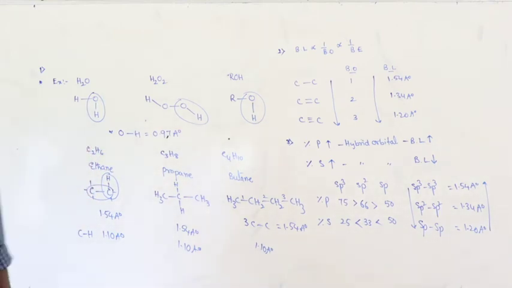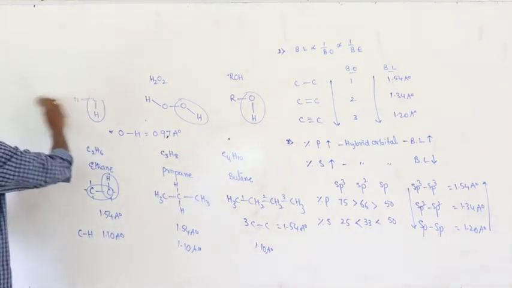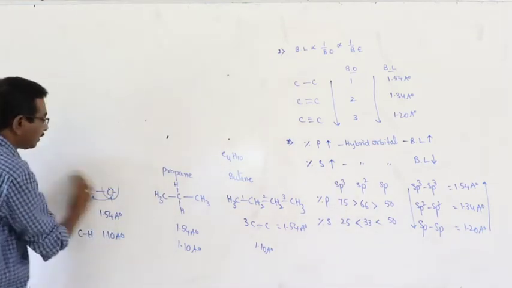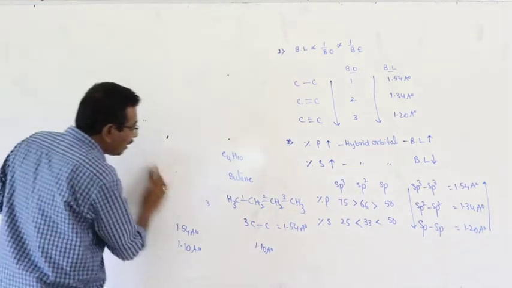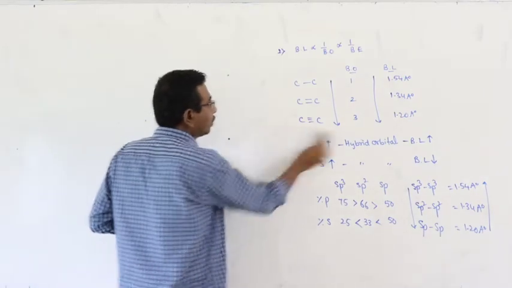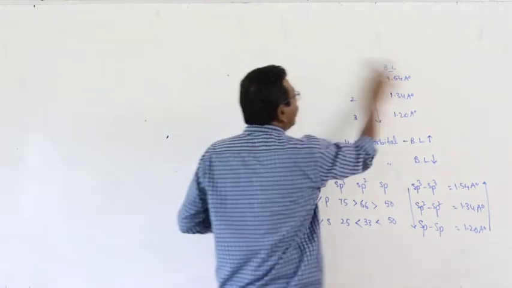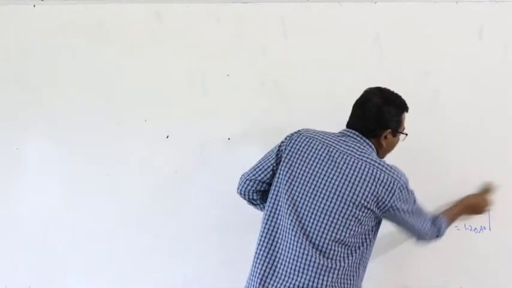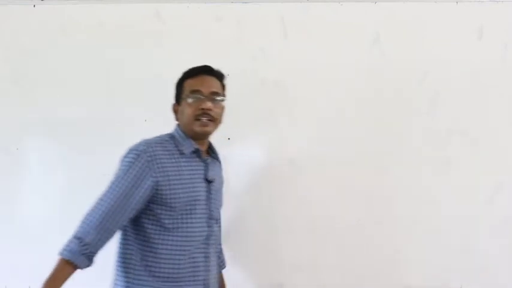But there is an important note. In most of the cases, the bond lengths are influenced by two factors. What are the two factors?